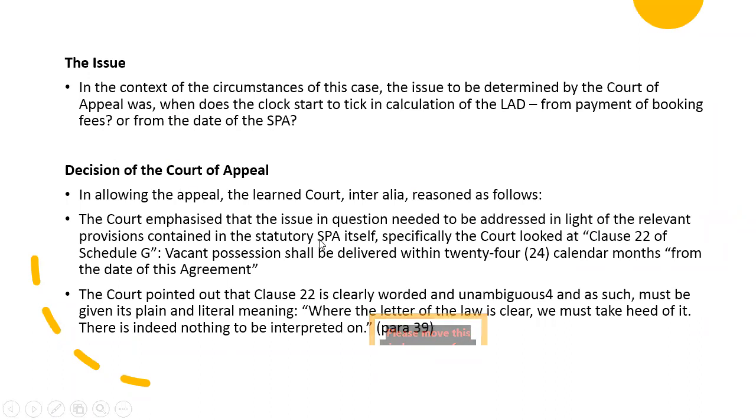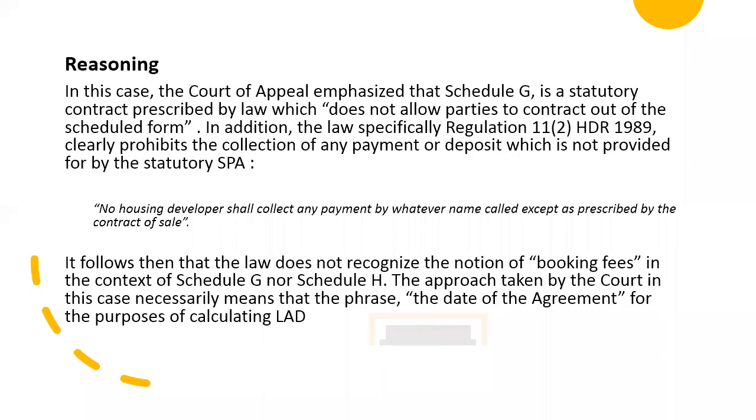we must look at the SPA itself. Look at clause 22 of Schedule G. The vacant possession must be delivered within 24 months from the date of this agreement. So the court held that when the SPA mentions the date of this agreement, we must interpret it as the date of this agreement. We shouldn't interpret further from that. So the date of this agreement means the date when the SPA is signed, and we get it on the sales and purchase agreement.